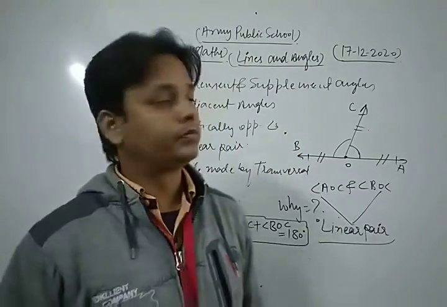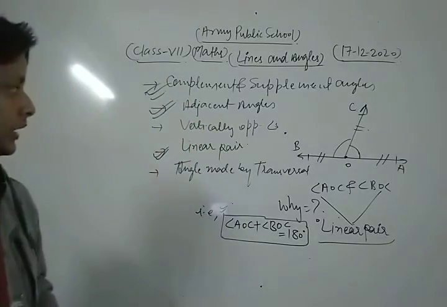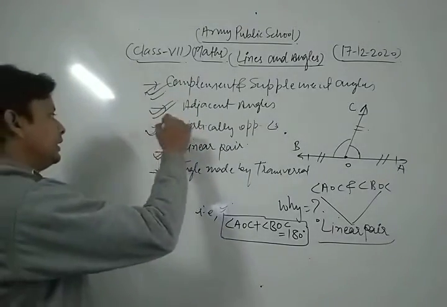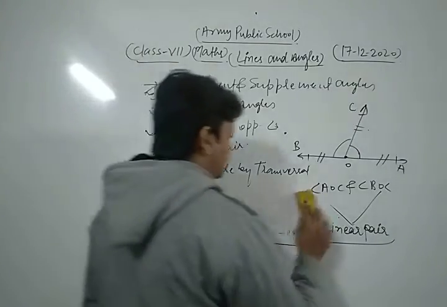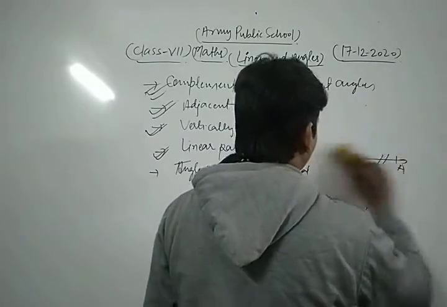Now we are going to discuss the condition for vertically opposite angles.